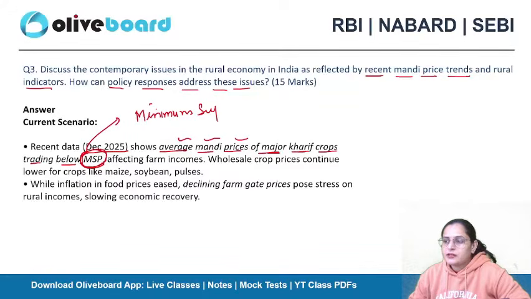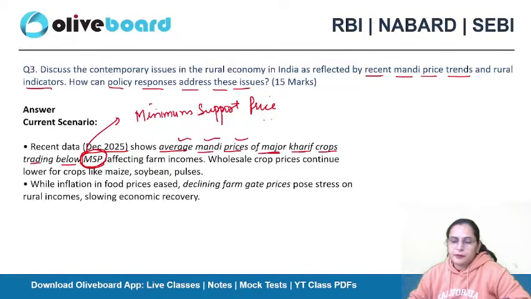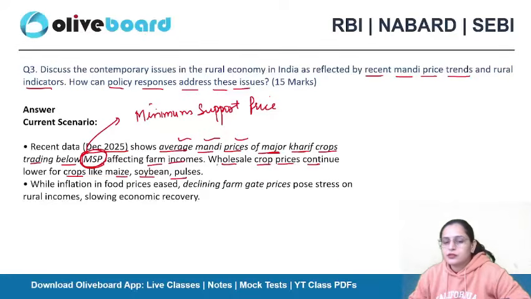Now farmers are in a situation like, what to do now? So they are selling their major agriculture crop at below MSP, and that is affecting their incomes. Wholesale crop prices continue lower for crops like maize, soybean, and pulses. So this is the situation. You know the meaning of wholesale: the farmers are selling their commodities in bulk, and their commodities are in the mandi at the lowest prices.